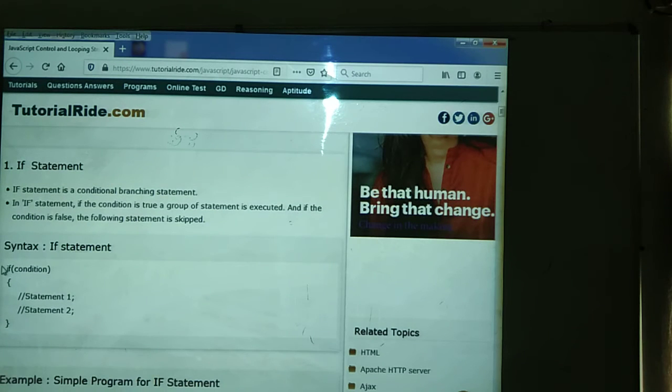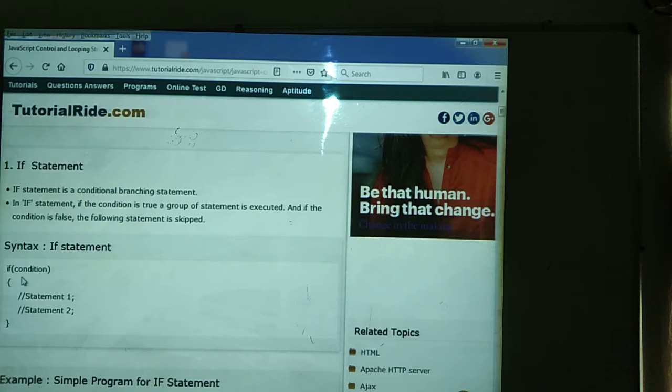If you want to write the simple syntax of the if condition, how to write? First, if is a keyword. Then within the parentheses we give the condition. Then open the curly brace and close the curly brace. Within the curly braces we write the condition-related executable statements. These statements depend upon the situation. We can write a single statement or multiple statements.